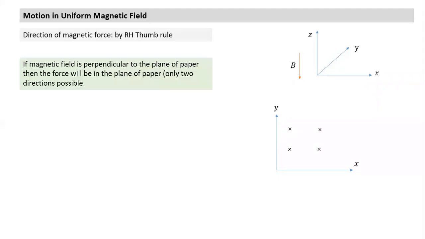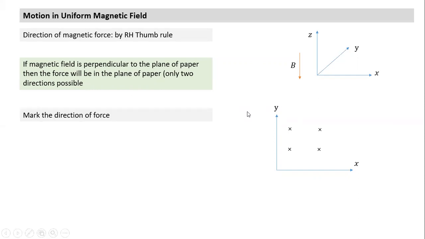Let's take time understanding the magnetic field; one thing is clear. How do we interpret it? If the magnetic field is perpendicular to the plane of paper, then force will always lie in the plane of paper. If you're not able to comprehend this, think it over. This does not require a fresh explanation. This comes basically from the property of cross product. If the magnetic field is into the paper, force has to lie in the plane of paper.